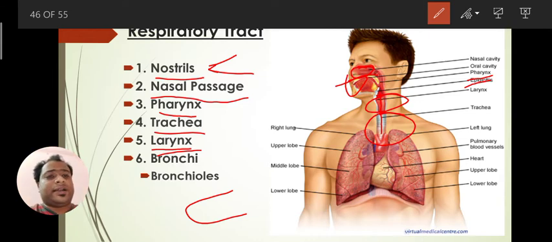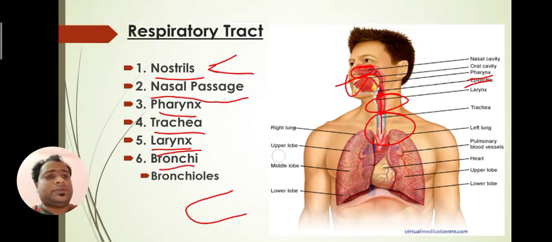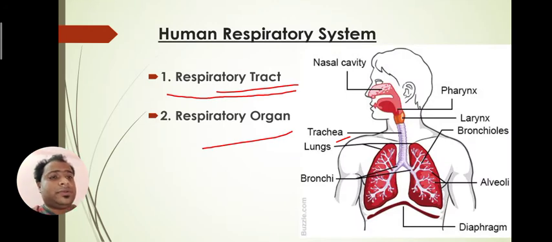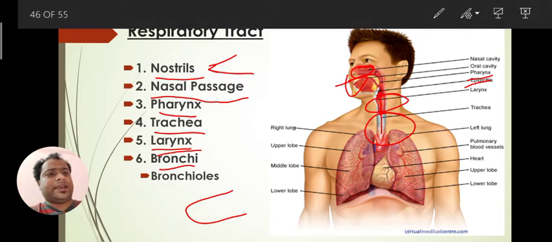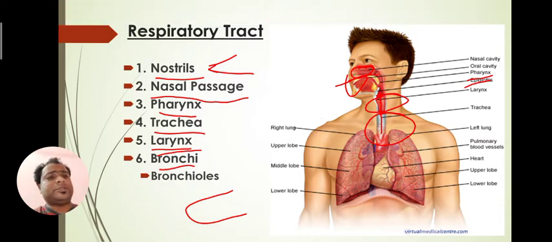After that we have the bronchi. Here the trachea is present, and the first division starts, called the bronchi, and the second division is called the bronchioles. So this is the respiratory tract. The main function of the respiratory tract is to pass air smoothly, whether it is oxygen or carbon dioxide.